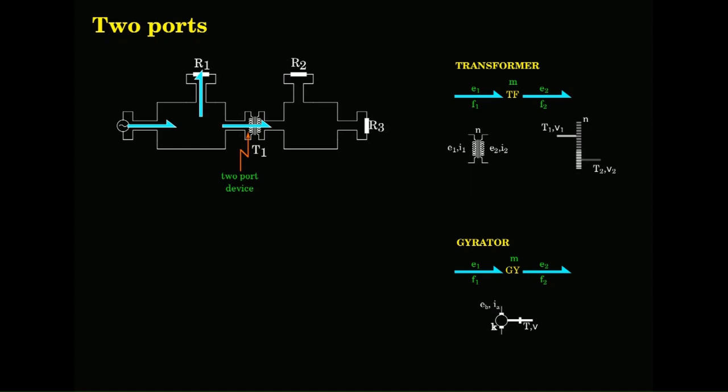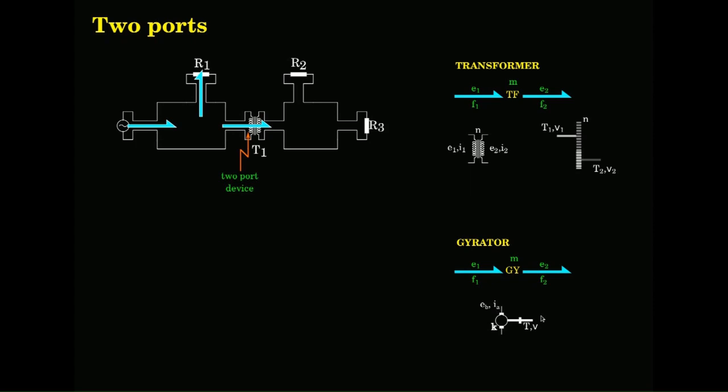You have on one side of the port, this represents the primary port, E1, F1, effort and flow, electrical domain, and the other port, secondary port, is in the mechanical domain.